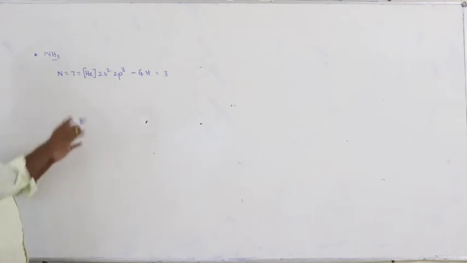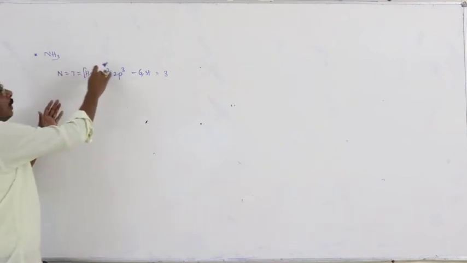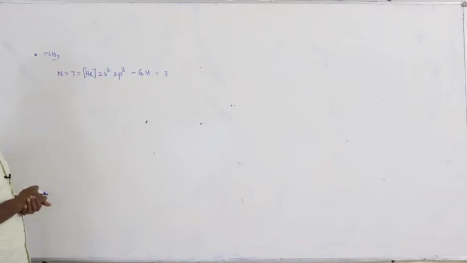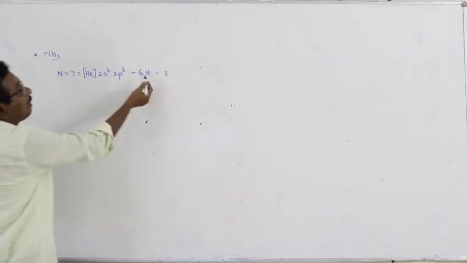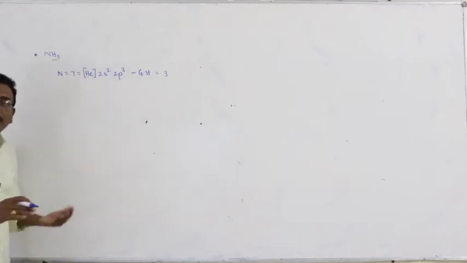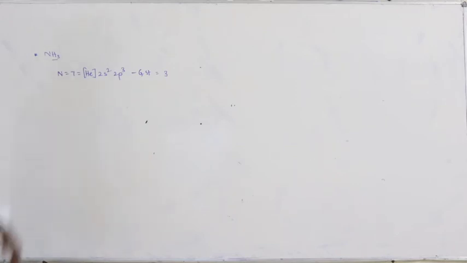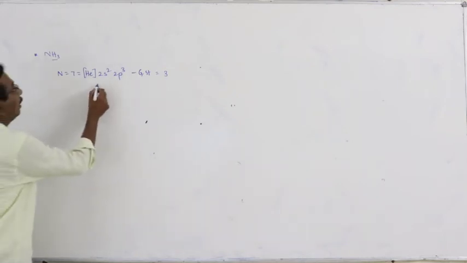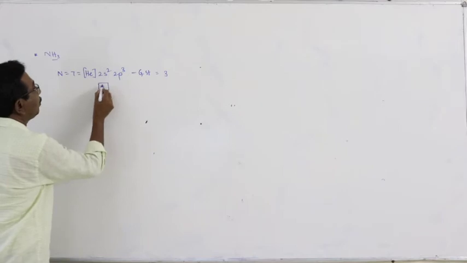If one of the 2s electrons is transferred into 2p, then also the number of unpaired electrons is equal to 3, the combining capacity is equal to 3, and the number of lone pairs is equal to 1. There is no change in both ground state and excited state. And here this is the lone pair.